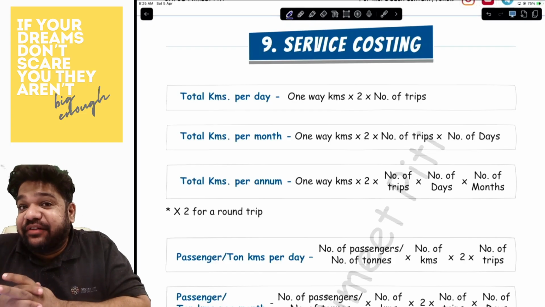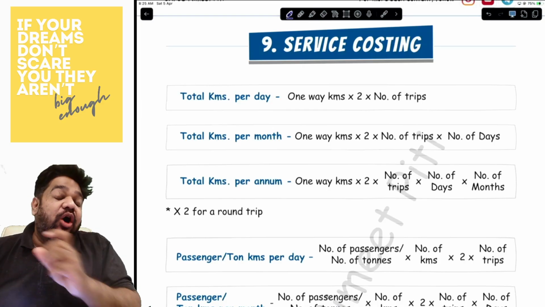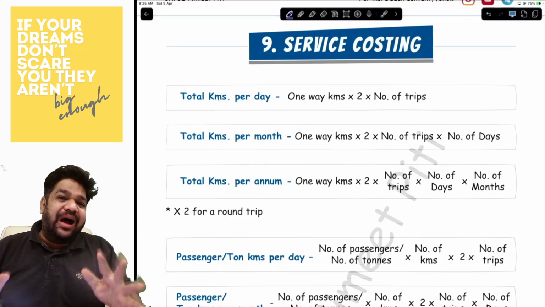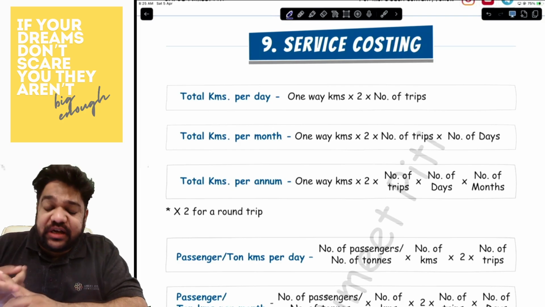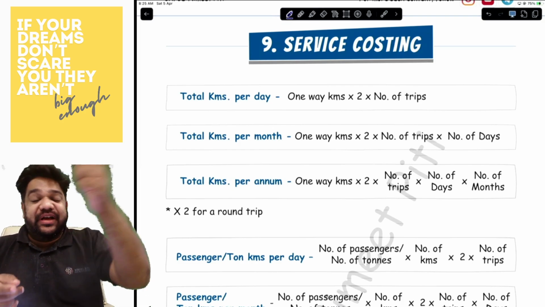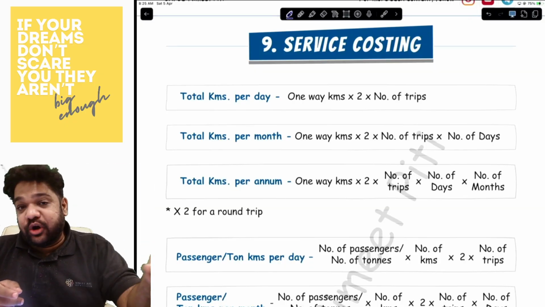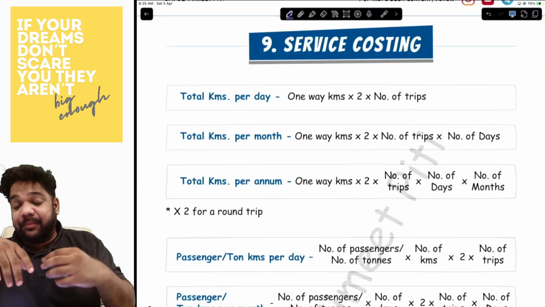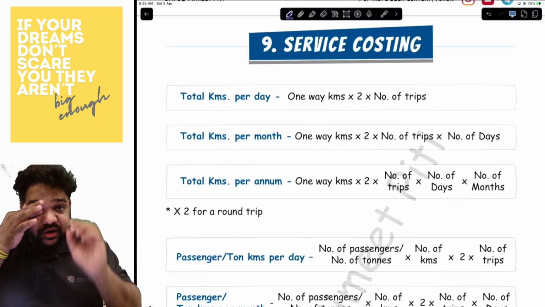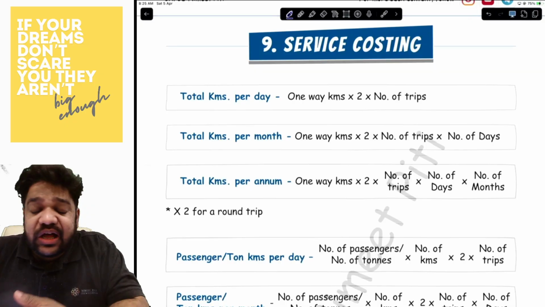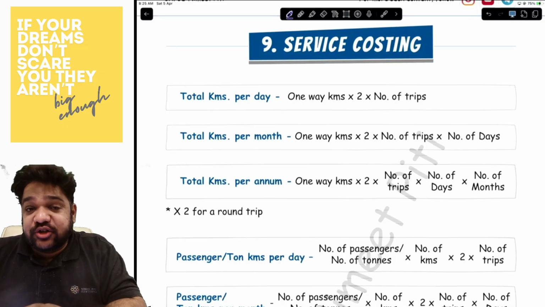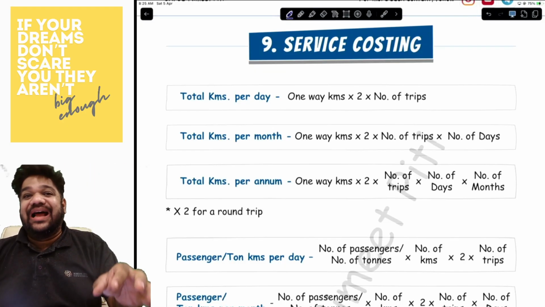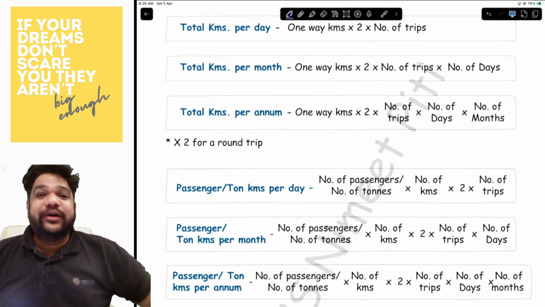Yes, friends, the next topic that we are starting is service costing. Now, what happens under service costing? You have a lot of calculations to be done, but the majority are of kilometers per day, which will be one-way kilometers into two into the number of trips. Let's say the one-way distance is 20 kilometers. So 20 for going, 20 for coming, that is one round trip, into the number of trips will give you the kilometers per day. Then kilometers per month will be kilometers per day into the number of days. Kilometers per annum, whatever kilometers you got in a month into 12 months.